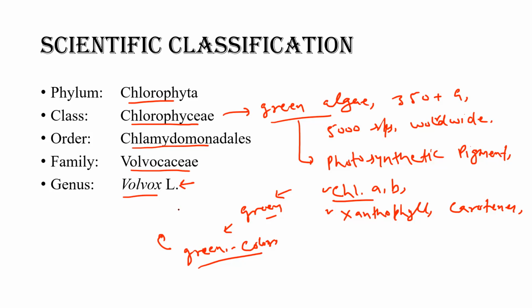Another important feature of the class Chlorophyceae is that they have reserve food material in the form of starch and oil drops.